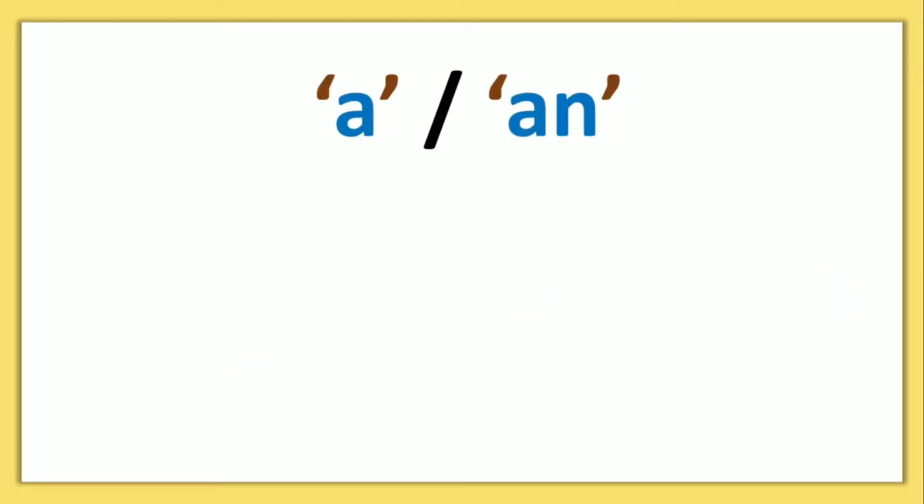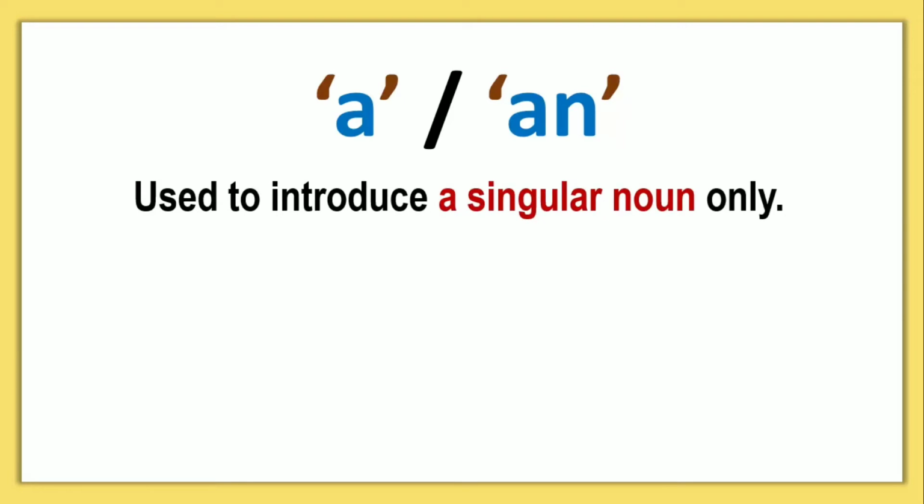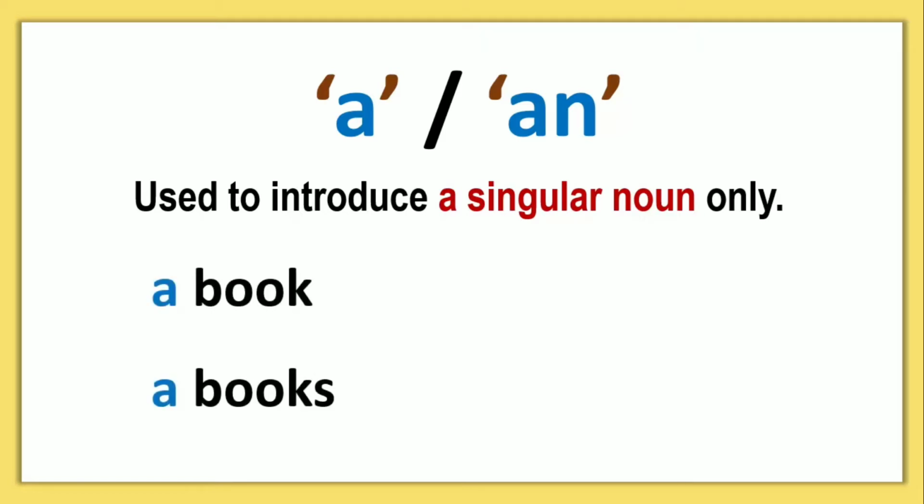Article a or an are used to introduce a singular noun only. A singular noun is a noun that is only one in number. For example, book and books. Book is a singular noun, but books is a plural noun. The noun that doesn't have s or es at its end is generally called a singular noun. The noun which has s or es at its end is generally called a plural noun.